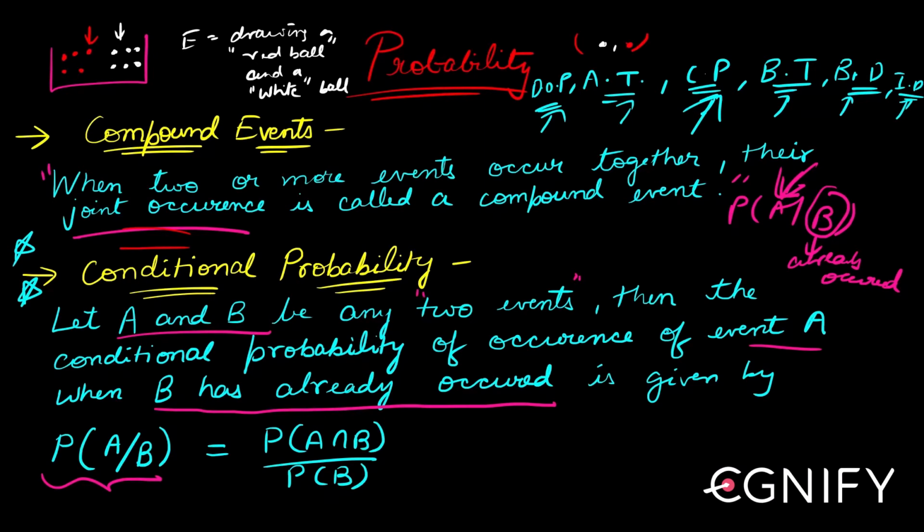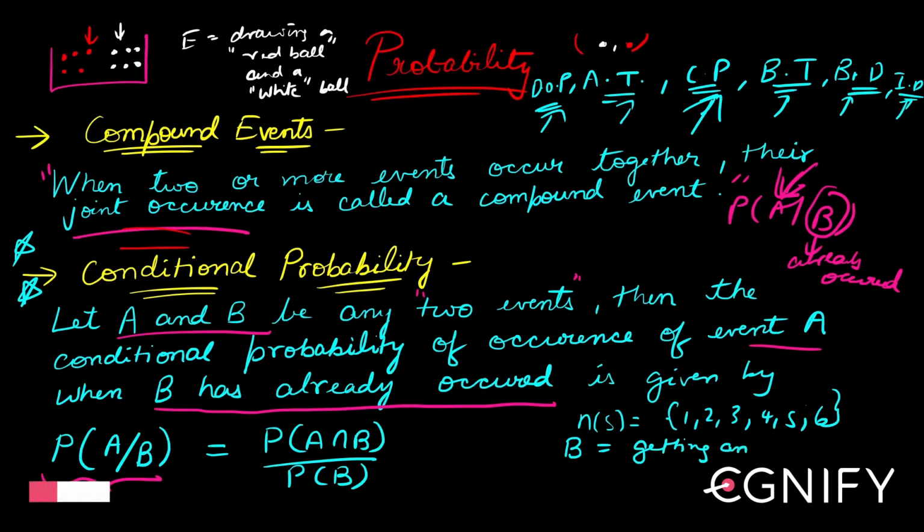So let me take an example and explain this. If I have a dice and I roll it, what are the possible outcomes? I can get 1, 2, 3, 4, 5, 6, right? Now I say my event B is getting an even number, and my event A is getting a prime number.